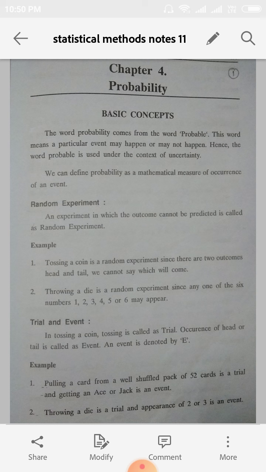For example, when we throw a die, there are 6 faces on the die, that is 1, 2, 3, 4, 5, 6. Out of these 6 faces, one face will come, but we cannot predict which face will come. That is called a random experiment. So these two are the best examples for the random experiment.